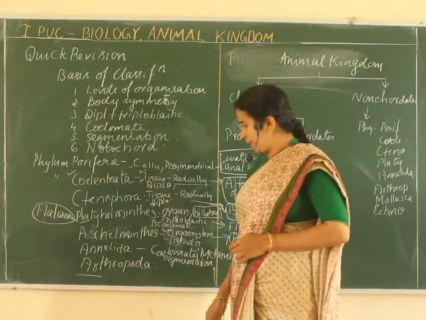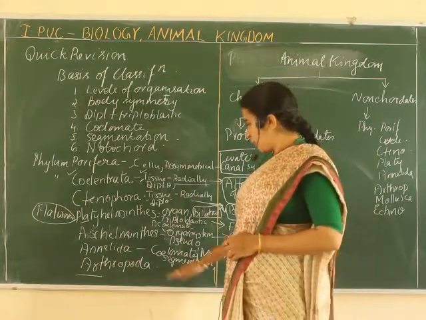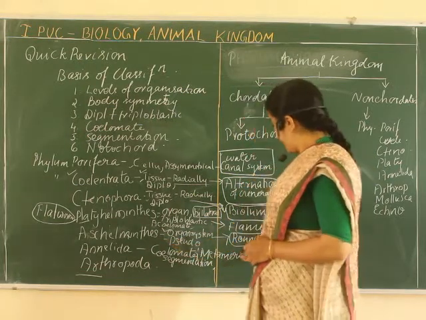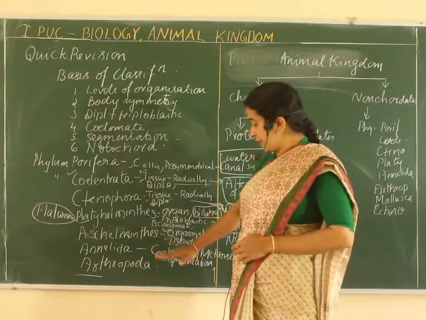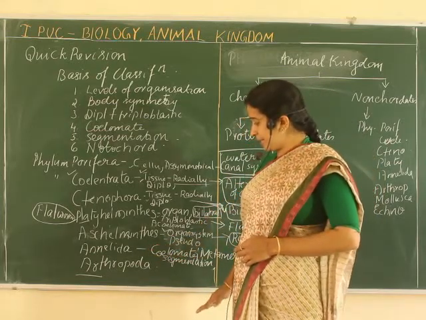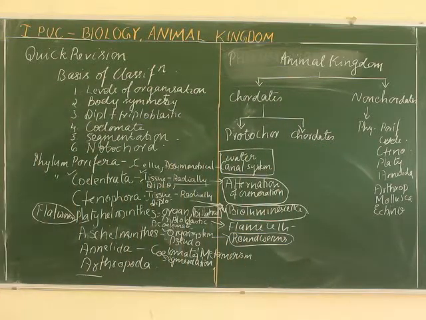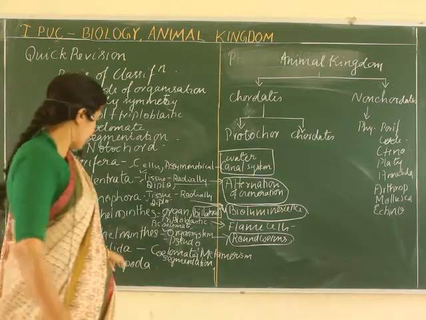Aschelminthus. We stopped here in the last video, that is about Aschelminthus. So organ system level of organization, pseudocoelomates, they are also called roundworms, dioecious, then they have internal and external fertilization too. Some of them are endoparasites, that means they live inside the body of a host organism. Let me move on to the next phylum then.